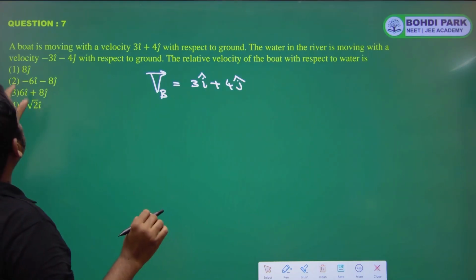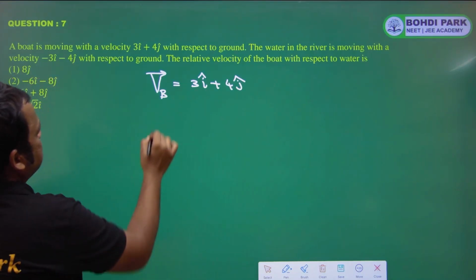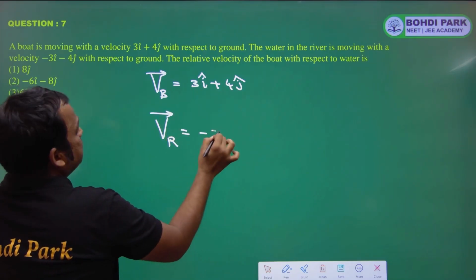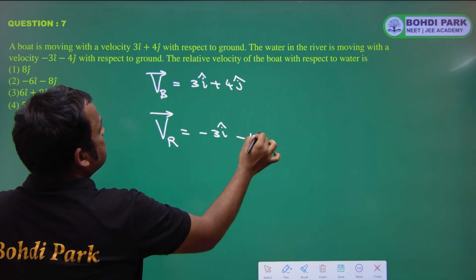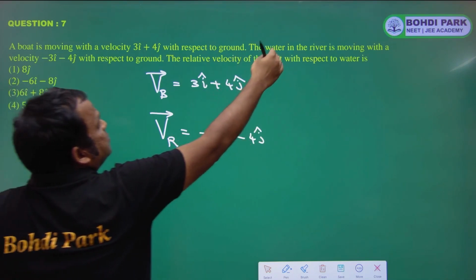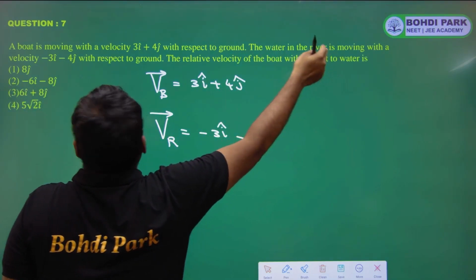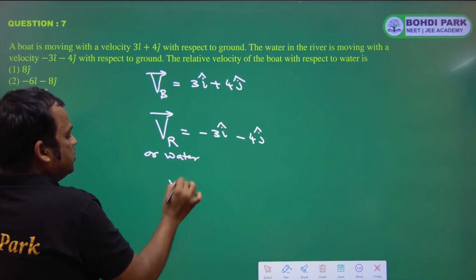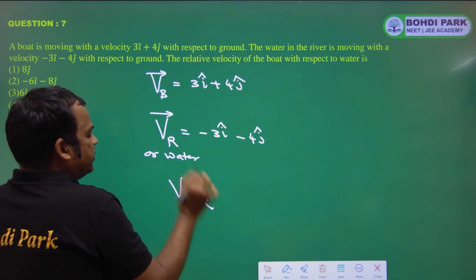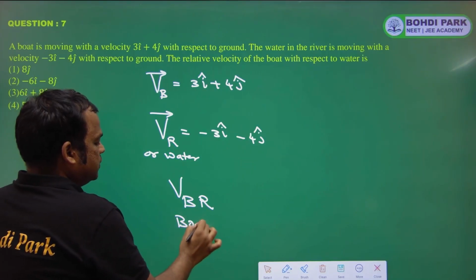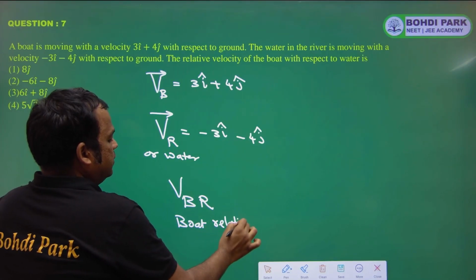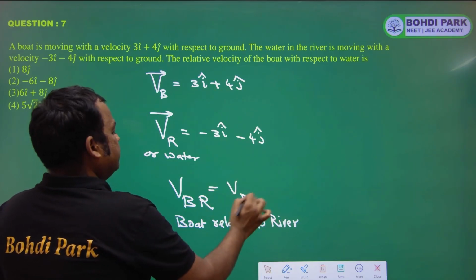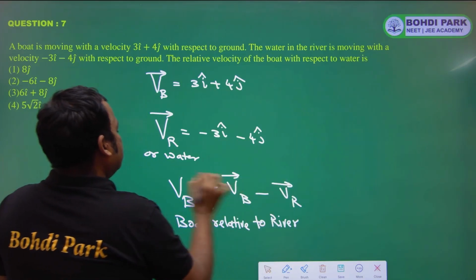Water is moving with velocity minus 3i minus 4j. So velocity of water, or we can say river, VR is minus 3i minus 4j. Relative velocity of boat with respect to river or water, so velocity of boat relative to river is equal to VB minus VR.